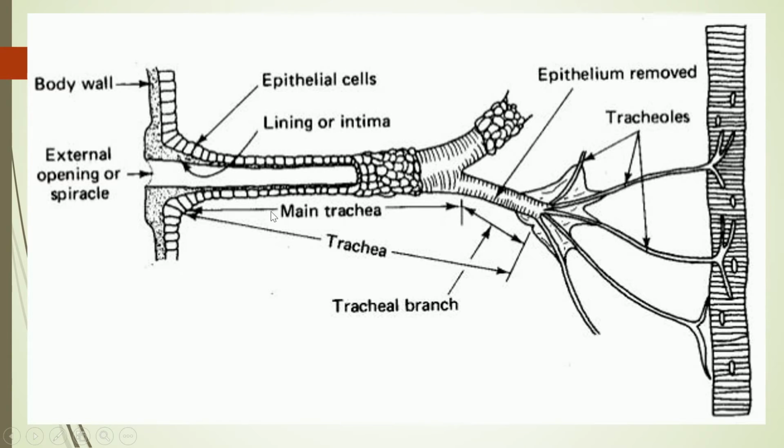This is the main trachea, which divides into smaller trachea, and then smaller ones, where the epithelium is removed. Here epithelial cells are there, but then it divides into a number of tracheoles, and these tracheoles innervate the tissues.